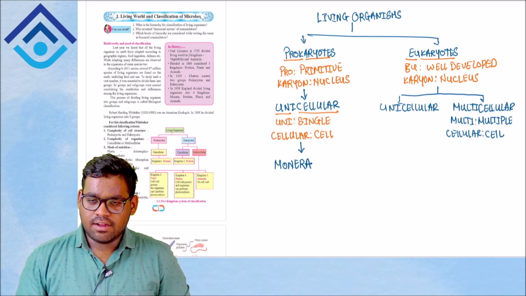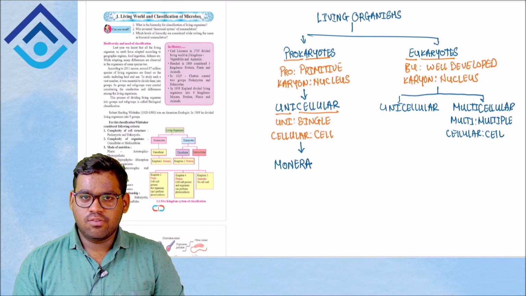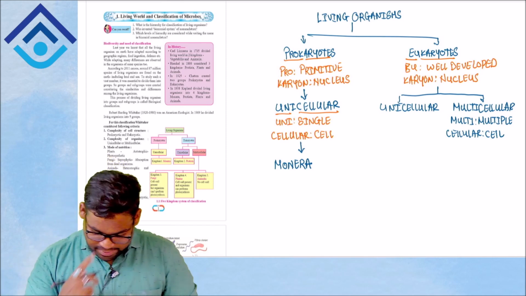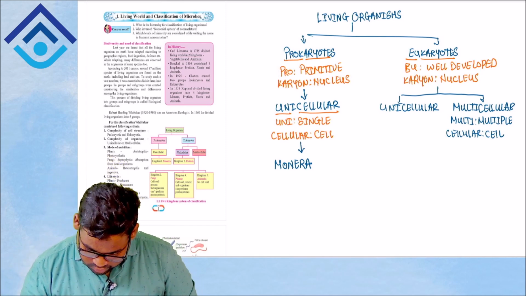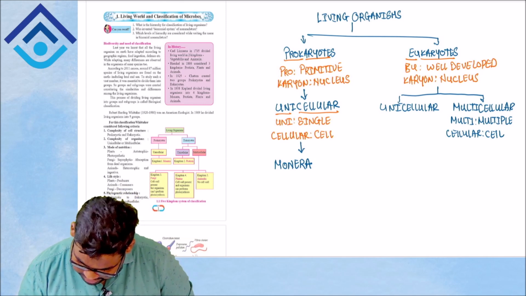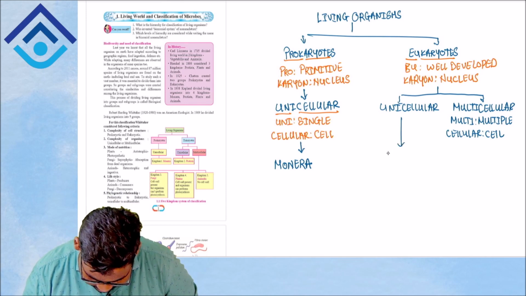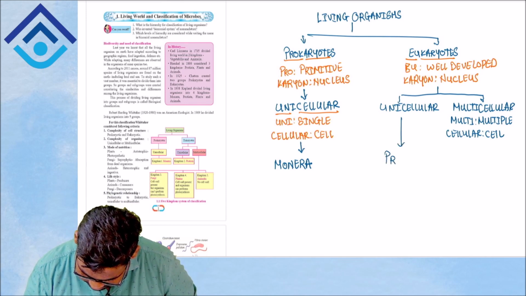Presently the five kingdom classification is being followed as a standard. Your prokaryotic unicellular organisms come under kingdom Monera. Your eukaryotic unicellular organisms come under kingdom Protista.